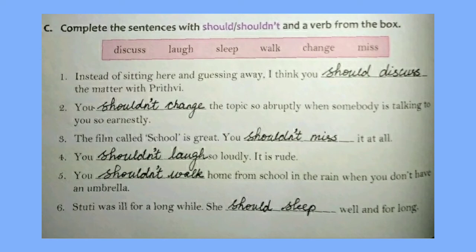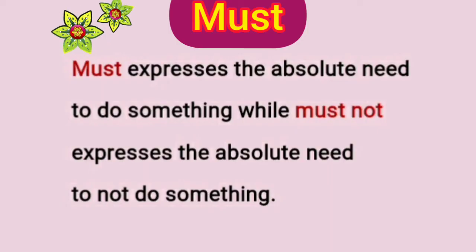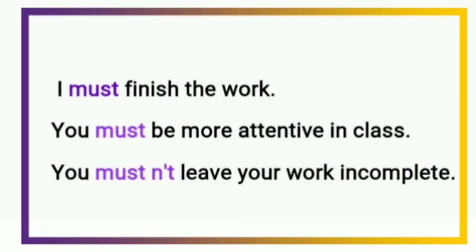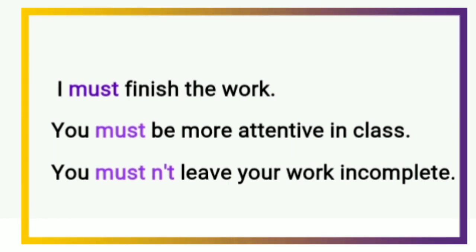And here the last modal verb is must. Must expresses the absolute need to do something, while must not expresses the absolute need to not do something. Must expresses a strong need while should expresses a milder need to do something. For example, I must finish the work. You must be more attentive in class. You mustn't leave your work incomplete. So it shows a strong need to do something.